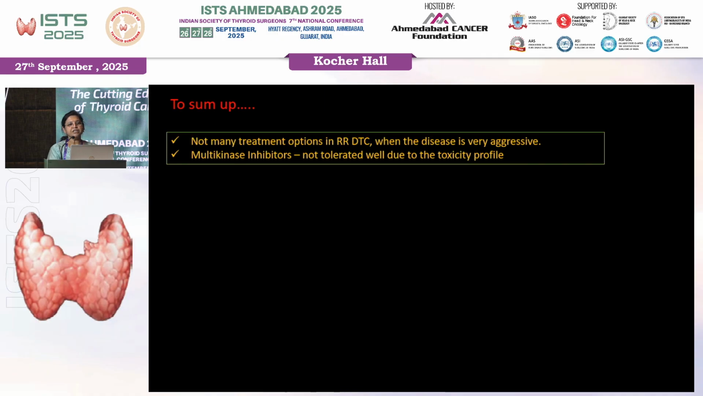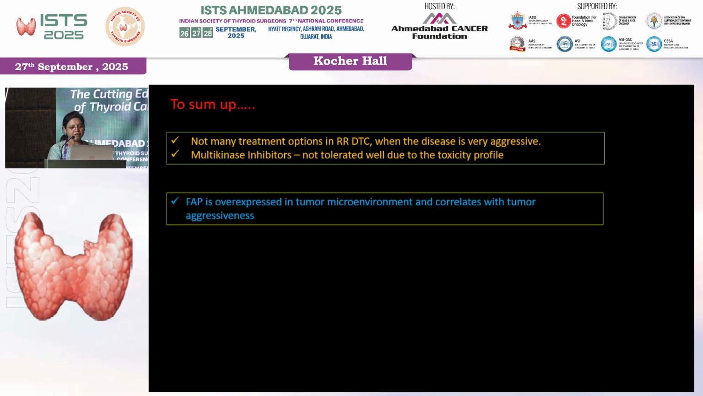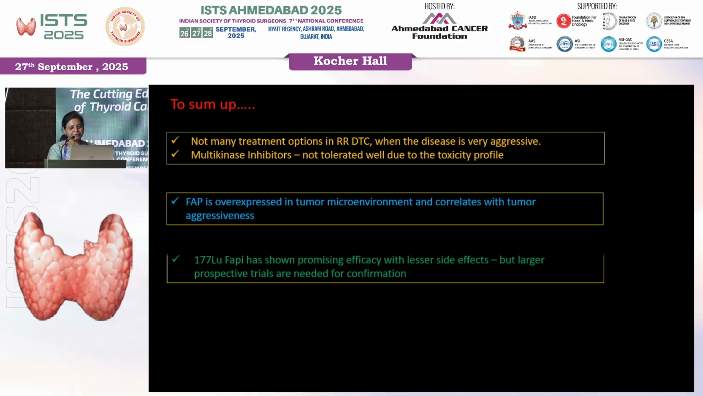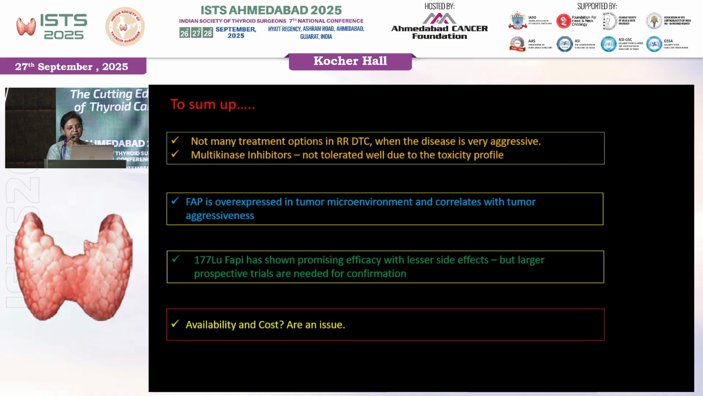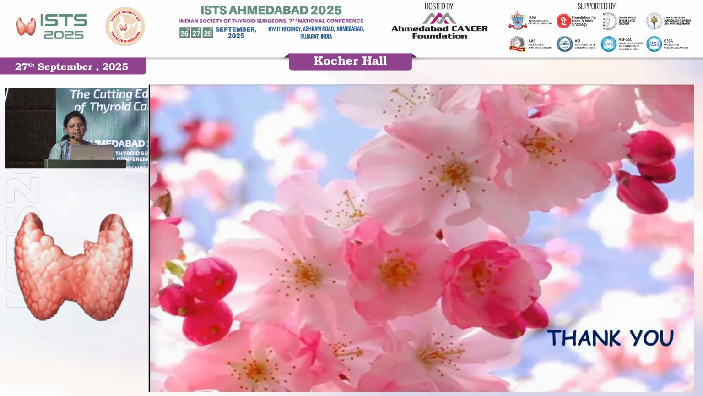So to sum up, there are not many treatment options in RRDTC when the disease is very aggressive. Multikinase inhibitors are not tolerated well due to the toxicity profile. FAP is overexpressed in the tumor microenvironment and correlates with tumor aggressiveness. Lutetium FAPI has shown promising efficacy with fewer side effects, but larger prospective trials are needed for confirmation. And availability and cost are an issue. Though it's now available, the cost is very high, and the supply chain is not very efficient. So that's why we have to look at the availability and the cost. Thank you very much for your patient hearing. I'll be happy to take any questions.